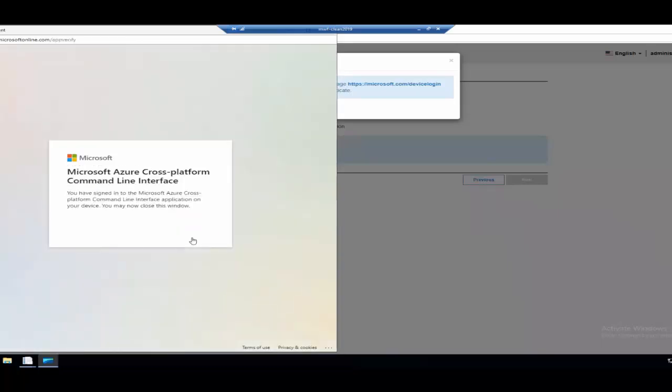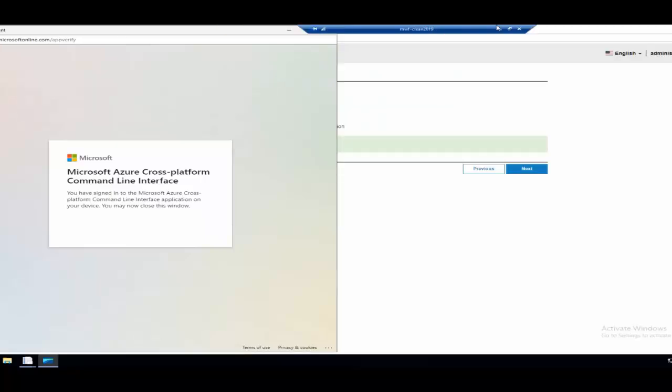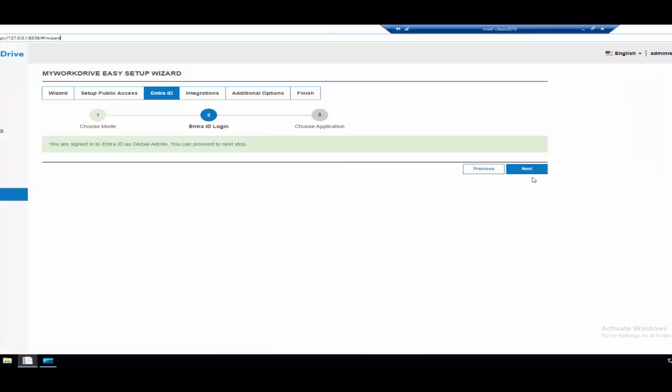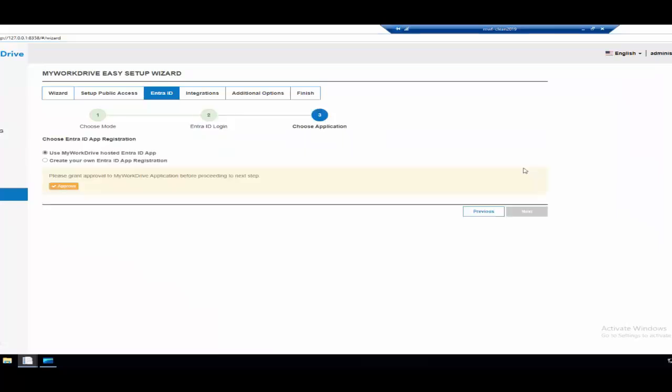Yeah, just go ahead and accept that. It says you may now close the window. Okay. All right, so I'm done with that. And notice I now can continue.